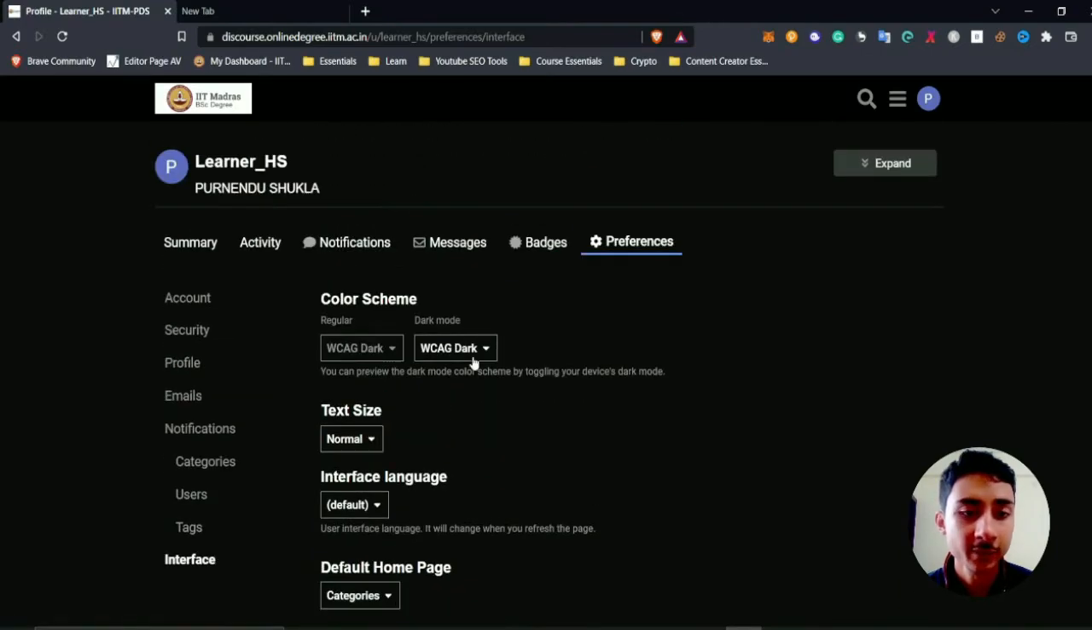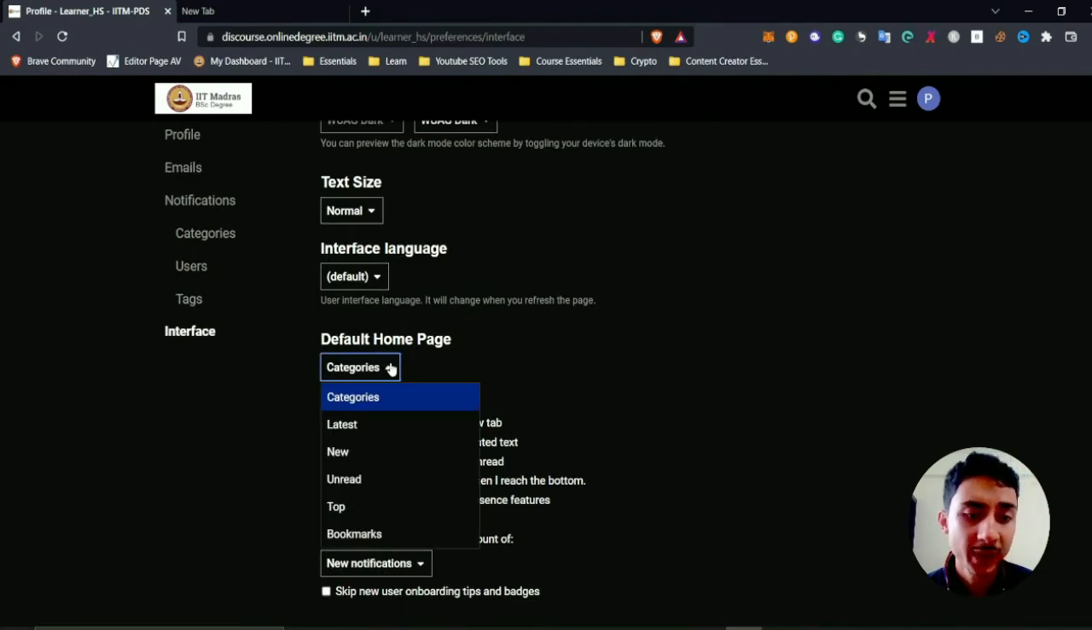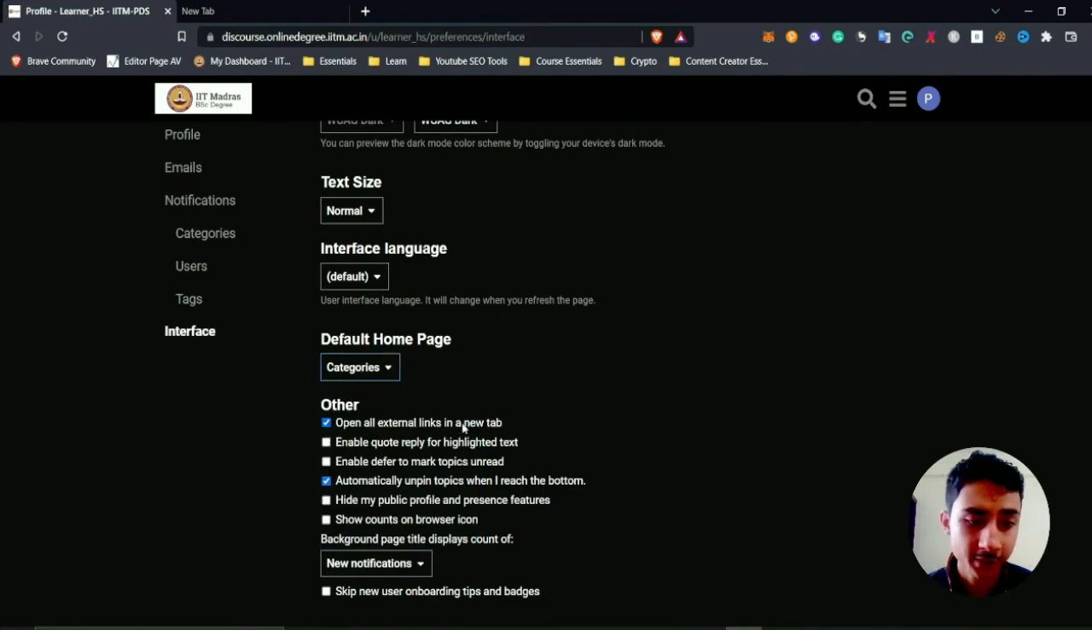And here is the interface. You can set your theme, what should be your text size, what should be your interface language, what should be your home page. Like for example, we had the categories, and earlier also I told that we can set it. So you can set it to latest, new, unread, top, bookmarks, etc.